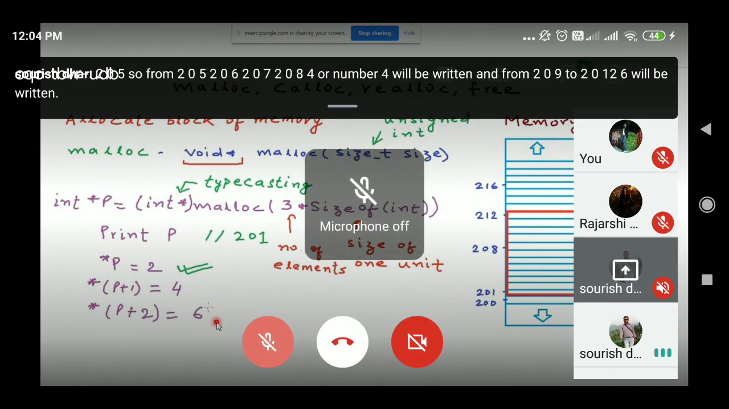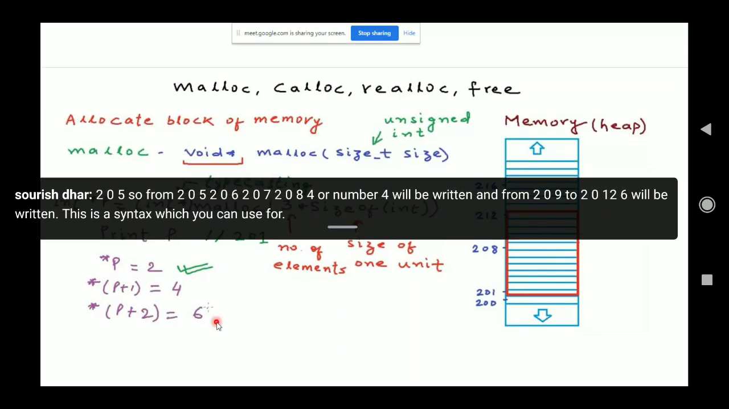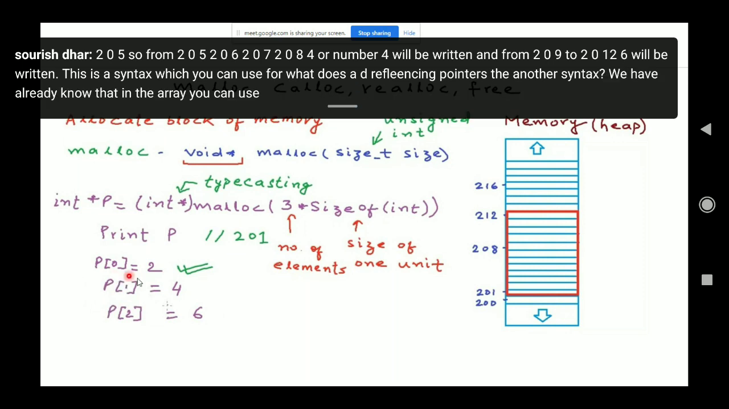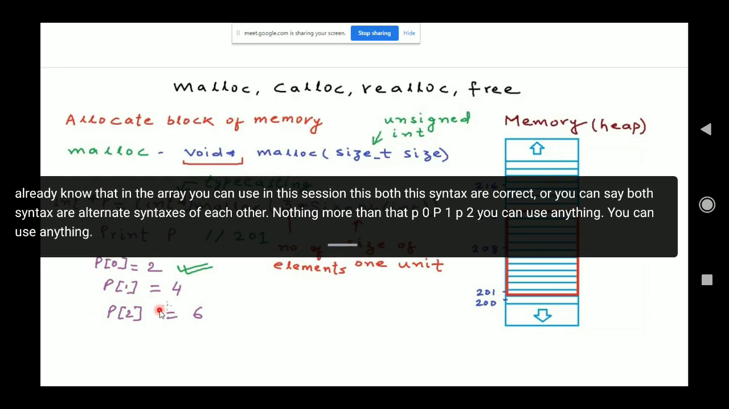This is a syntax which you can use for dereferencing pointers. The other syntax we already know is that in the array you can use it in this fashion. Both these syntaxes are correct, or you can say both are alternate syntaxes of each other. Nothing more than that. p[0], p[1], p[2], you can use anything.